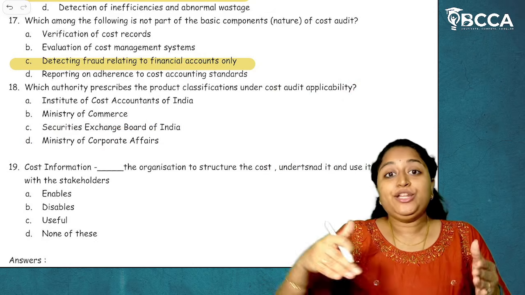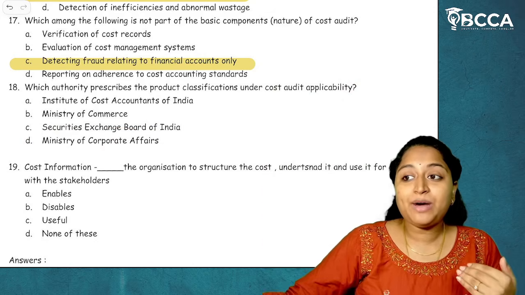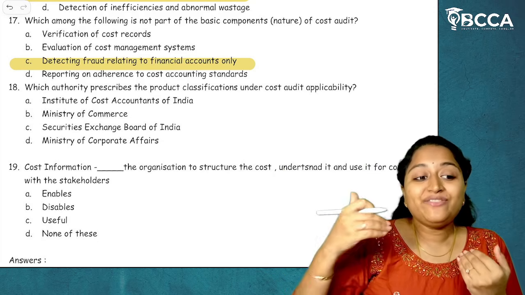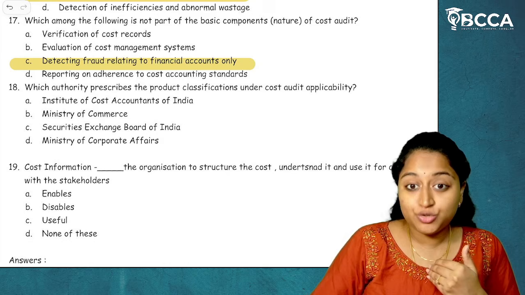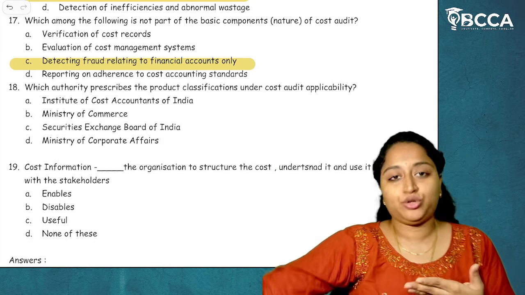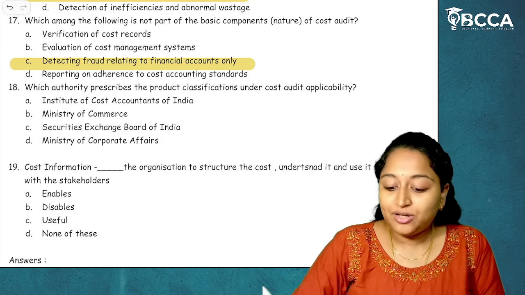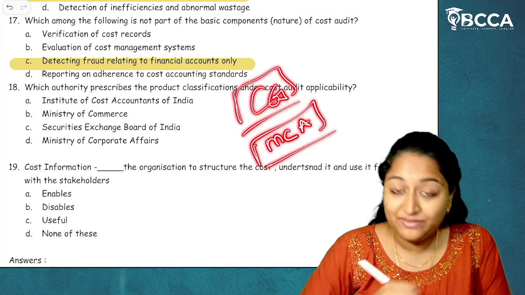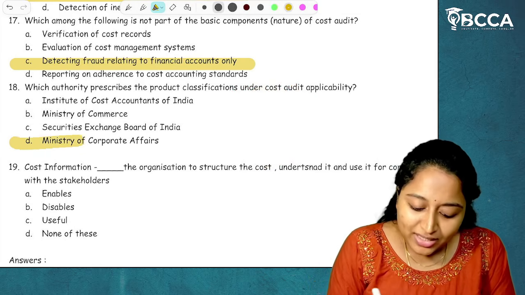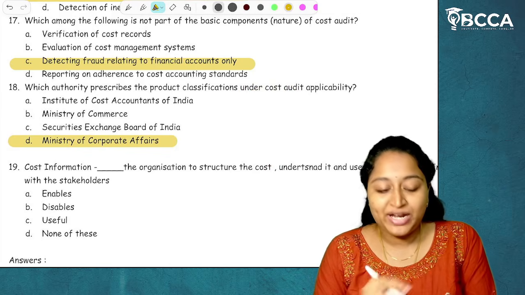That's why you can see in unit 2, wherever we see about the cost audit report, the final report has to be submitted to whom? To the central government through MCA portal, right? So wherever we come across the CG, we are talking about whom? MCA, government. So the answer is option D, Ministry of Corporate Affairs.